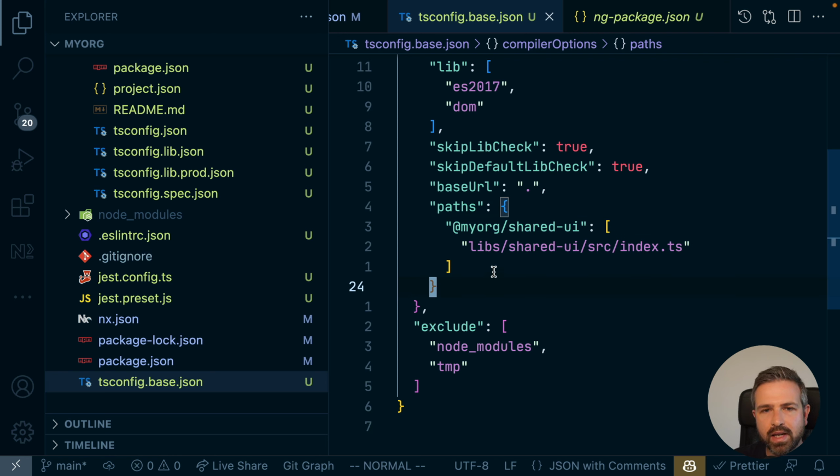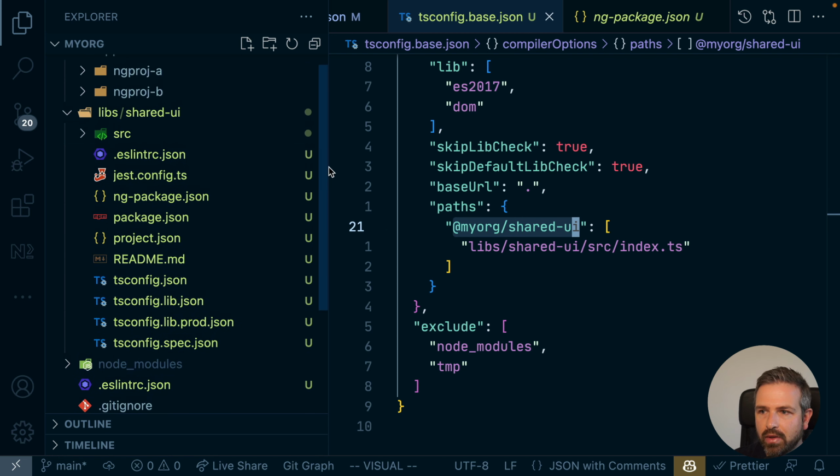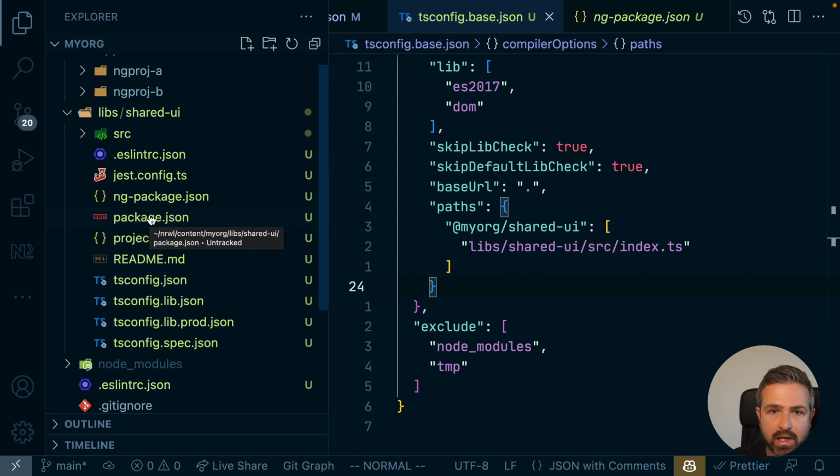The reason for that is that Nx manages the dependencies by not linking them via something that is called npm workspace or pnpm or yarn workspace, but it rather directly maps it using TypeScript. Meaning that in the end, what would happen is that it would directly consume from the sources of this library here. And there would also not be the need to actually create a publishable library that needs to be built first. Now, why did we create a publishable library though then, if Nx can already consume it from here? We are just not there yet.